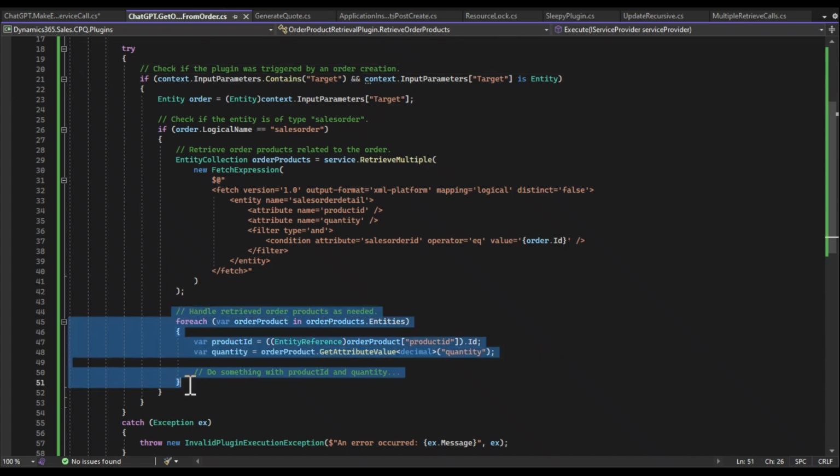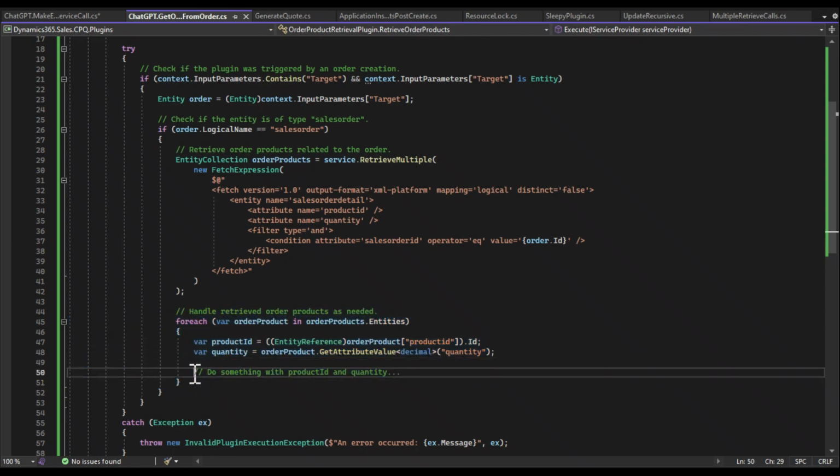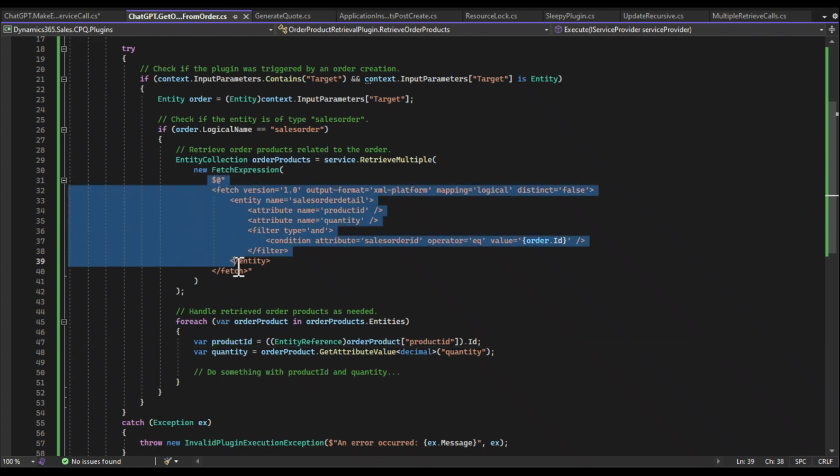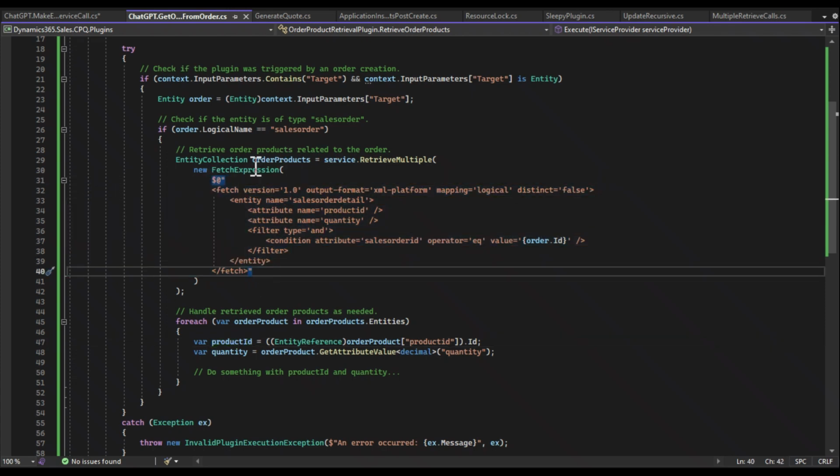Again, this will be the bulk of your business logic, so this is where you really need to be readable. What I would say is make sure you add comments. Make sure your naming conventions make sense. If you're going to go with camel case, or some other type of naming convention, keep it consistent across the board. Think about how you're building your fetches and how they could be readable. Maybe add something to the fetch to say, hey, this is based on this. Maybe even add work item numbers, for instance, inside of your code, which could be beneficial.